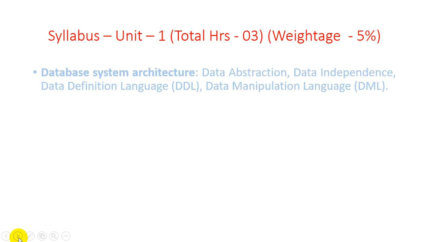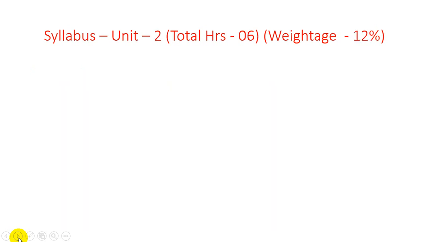So in the first unit we will discuss data administration, abstraction, data independence, data definition language and data manipulation language. These are all the topics we are covering throughout the video lectures. If you have any doubt, please contact me. So in unit number 1 we are discussing some basic fundamentals.